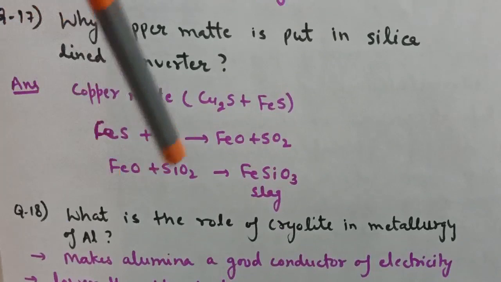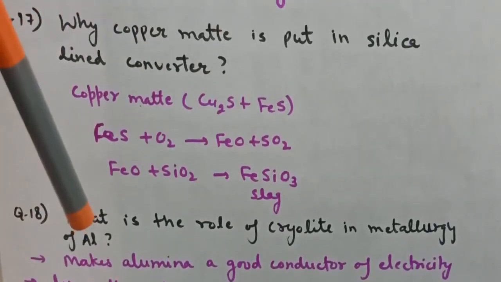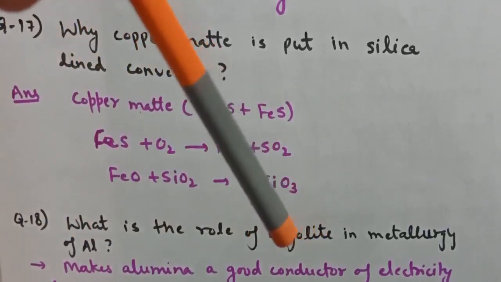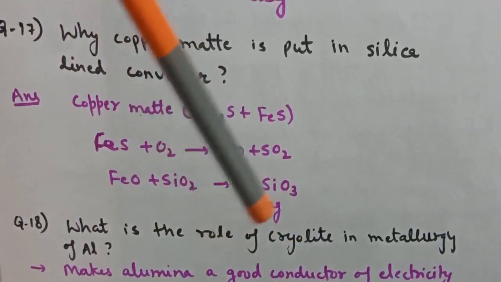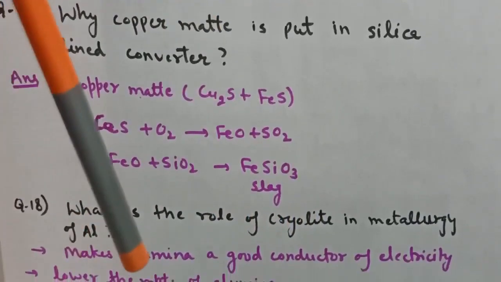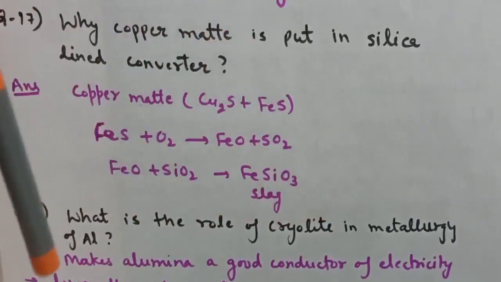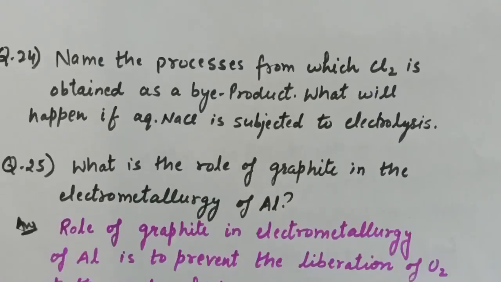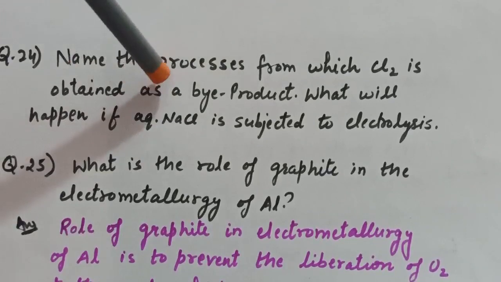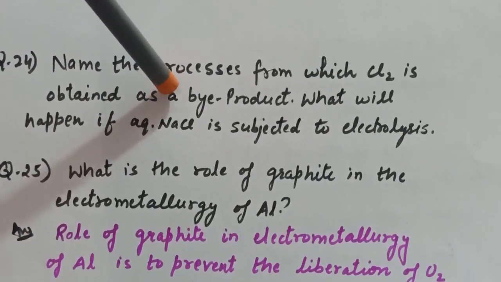Next question is, what is the role of cryolite in the metallurgy of aluminium? So the first role is that it makes alumina a good conductor of electricity. That is, the conductivity will increase when we add cryolite to the alumina. Next is, it lowers the melting point of the alumina. So these are the two roles of adding cryolite in the metallurgy of aluminium. Next question is, name the process from which Cl2 is obtained as a byproduct, and the answer is Deacon's process. By Deacon's process we can obtain our chlorine.